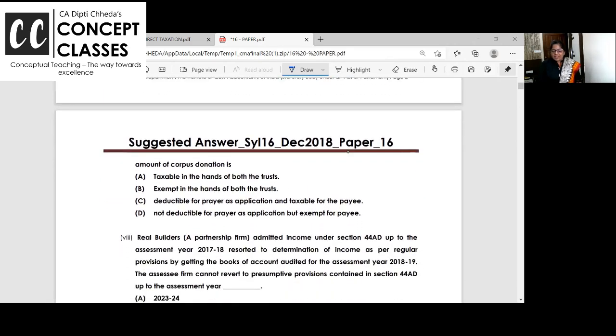What they are asking is the amount of corpus donation. Is it taxable? No. Is it exempt in both the hands? No. Is it deductible for the payer and taxable for the payee? No. For me, is it allowed as deduction? No. For you, is it income? No. Answer is this. It's not allowed as deduction for the payer. For me, it is not allowed as deduction. But for you, the payee, when you get corpus donation, it is exempt. Because it's already disallowed in my hands. I'm already paying tax on that. How is it?